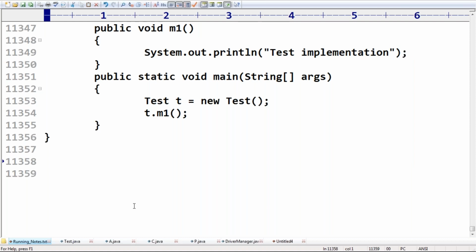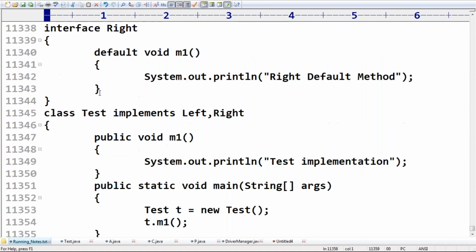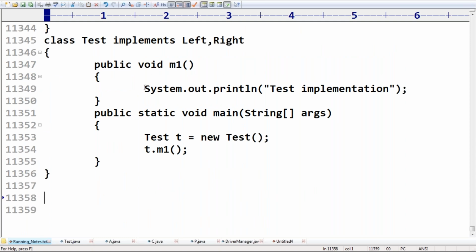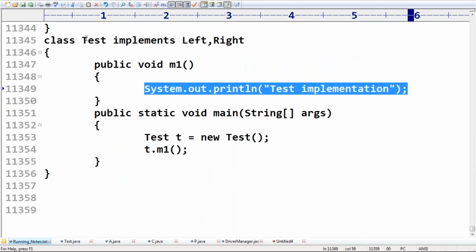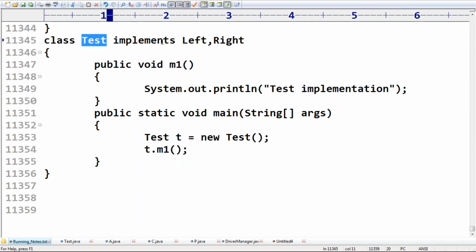Okay, now just observe that. Sir, I don't want my own implementation. For this test, I want the left implementation. For the test, I want the right implementation. No problem at all, for that also a solution is there. What is that solution? Just observe that.